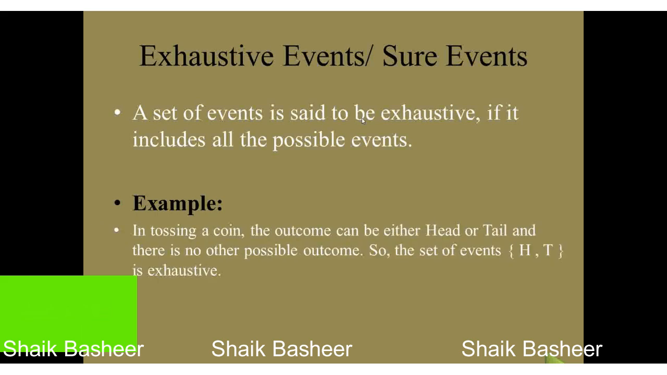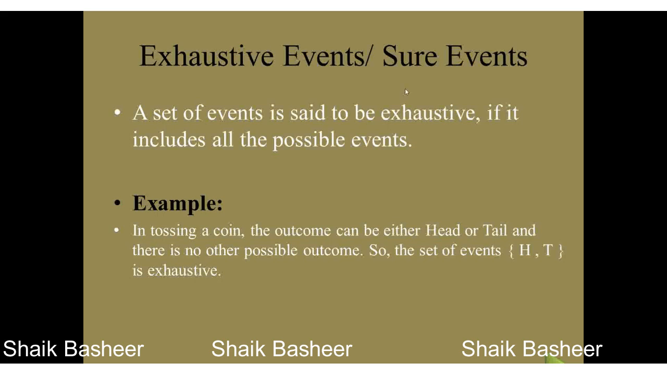For example, in tossing a coin, the outcome can be either head or tail. There is no other possible outcome. So the set of events, a head or a tail, is an exhaustive event. It means if your event has both the outcomes, the head and the tail, that is to be named as the exhaustive event over here.